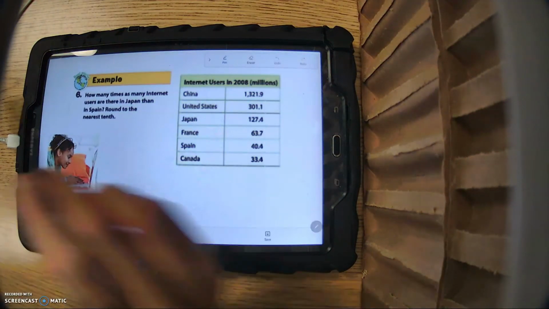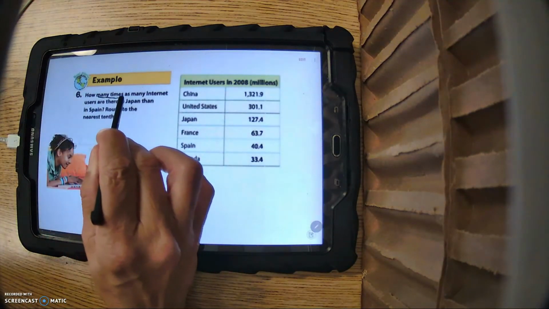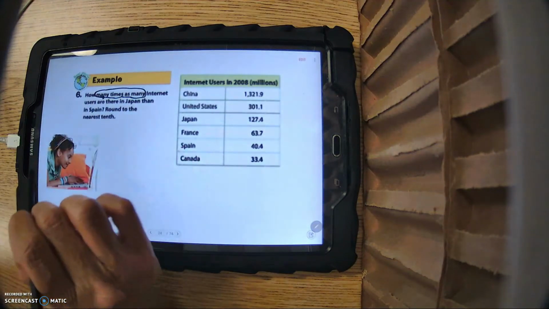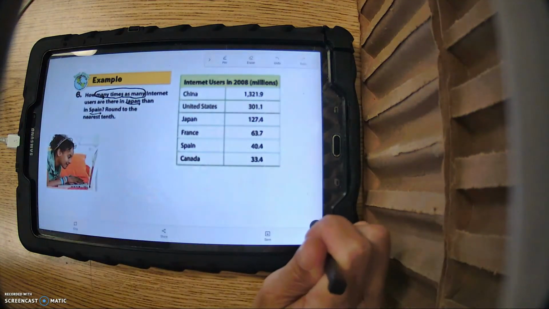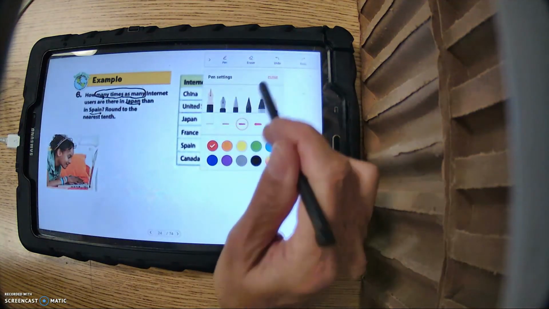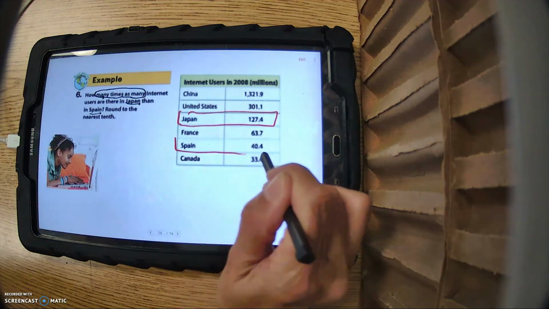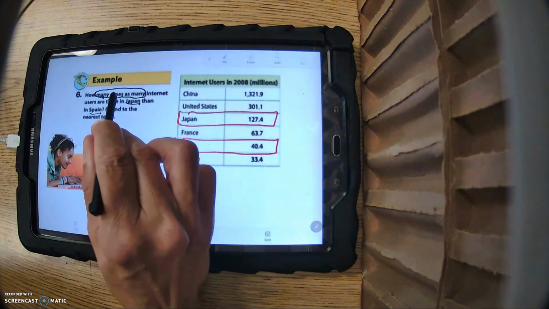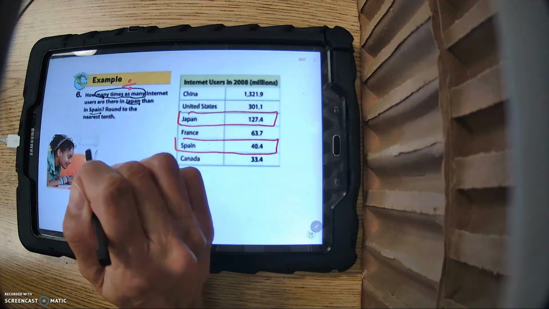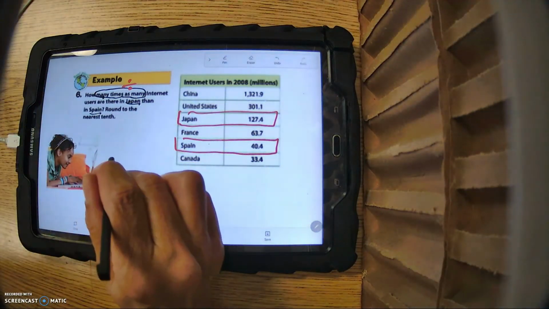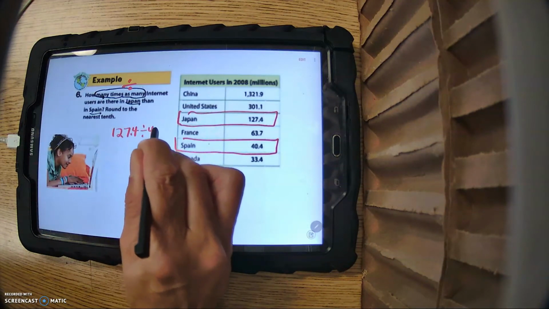So let's look at this. Looks like we have a chart on internet users based on 2008. It says, how many times as many internet users are there in Japan than Spain? So what I'm going to do is I'm going to highlight the fact that I need only Japan and Spain. Those are the two numbers I'm going to use. So it says, how many times as many? Believe it or not, you have to work backwards to figure that out. And that was what we put on our key list, right? So we have to do 127 and 4/10 divided by 40 and 4/10.